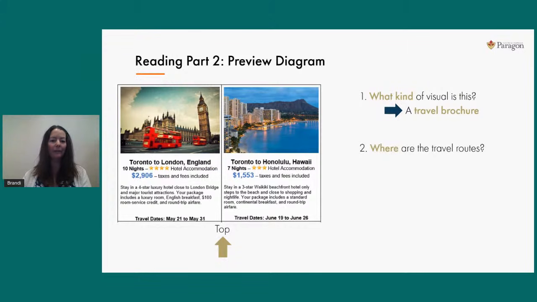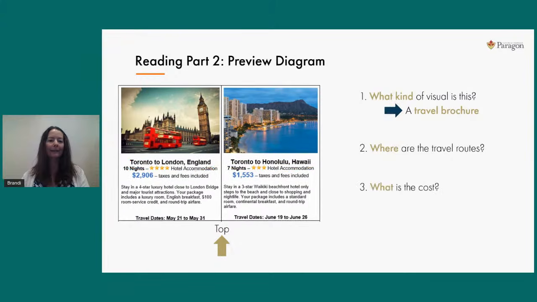Right off the top, you'll notice that there are the travel routes included. So you can see where we're starting and what country or city we'll be flying to. We also notice the cost is listed there too, and the cost is in blue font, so that makes it easier for our eyes to pick that out. I also noticed the dates right at the very bottom there, so you can see easily when exactly you'll be booking this package. And you'll notice that where these details are found are the same in every single part of that diagram. So again, knowing where to look is going to save you time. You might have a question later on that asks you about the cost of one of these packages.